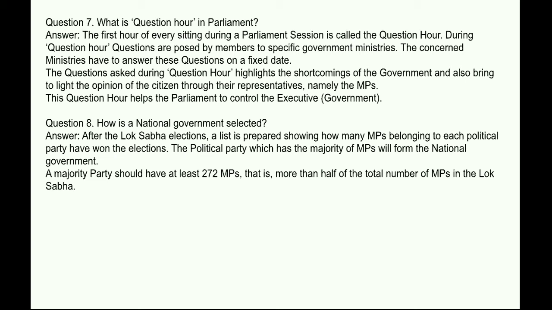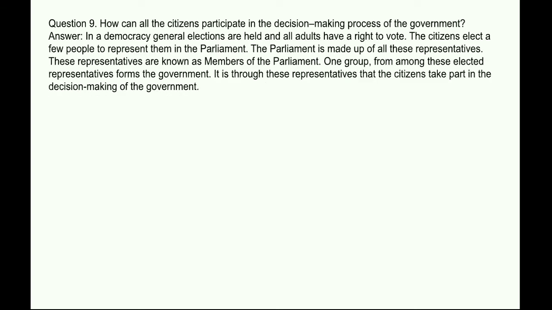A majority party should have at least 272 MPs, that is, more than half of the total number of MPs in the Lok Sabha. Next question: how can all the citizens participate in the decision making process of the government? Answer: in a democracy, general elections are held and all adults have a right to vote.